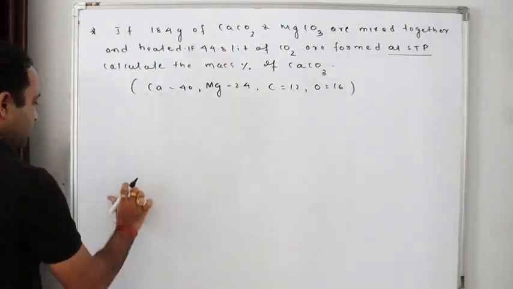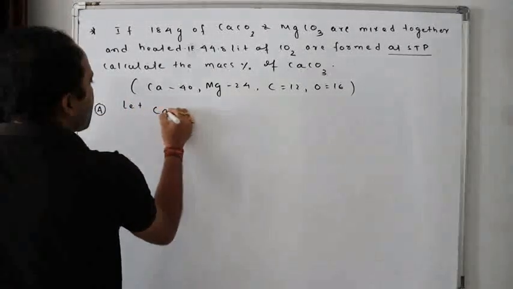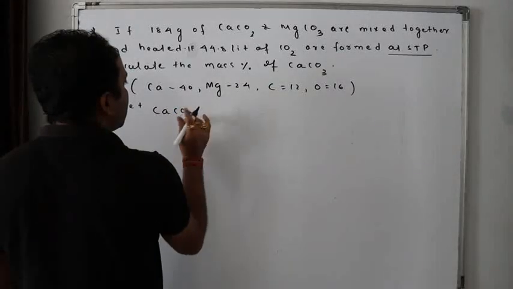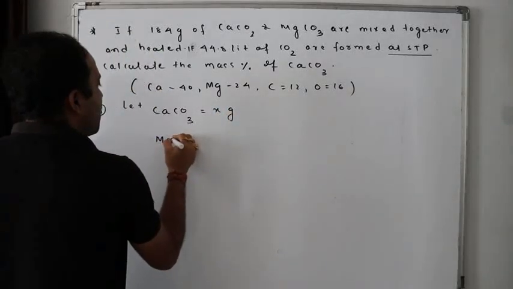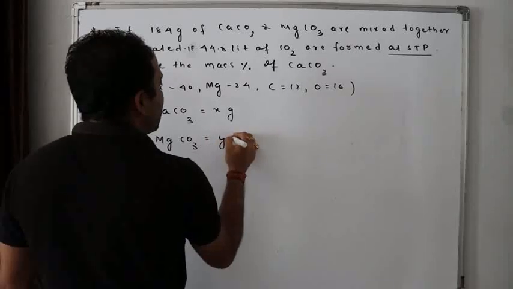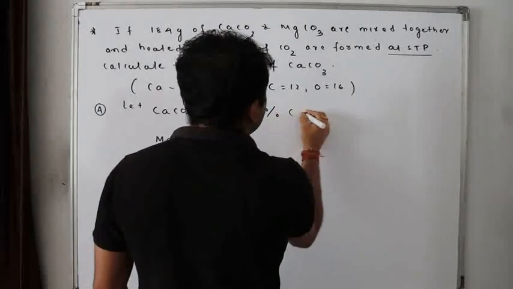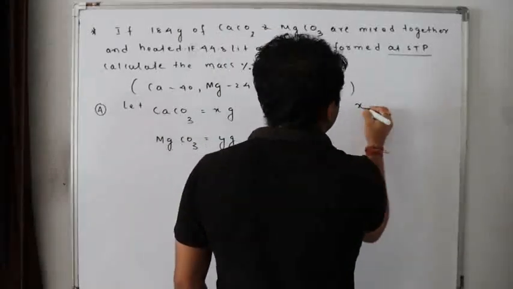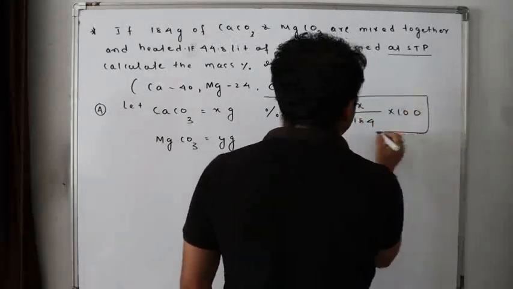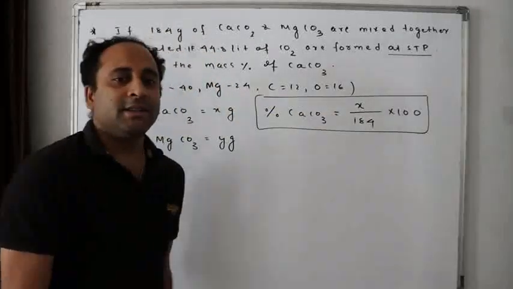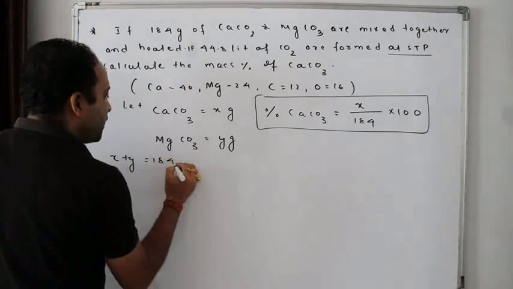Now the question arises, how to solve it? Let calcium carbonate taken be x gram and magnesium carbonate taken be y gram. It is very clear that they have asked about the percentage of calcium carbonate, that is x by 184 into 100. We have to reach this final destination. That means I have to find this x. Now you got an equation like this: x plus y is equal to 184.